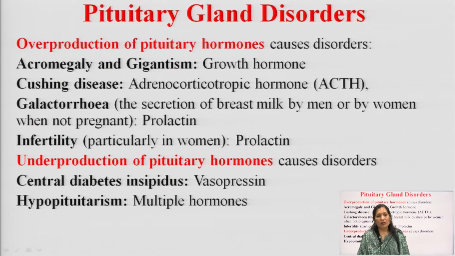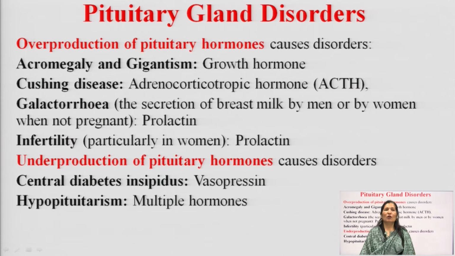Excessive or less secretion of hormones both result in endocrine disorders, because an appropriate optimum amount of hormone should be present in the blood, and these hormones play a very important role in the regulation of homeostasis. And so, whenever there is either overproduction or underproduction of any hormone, it will result in disorders.